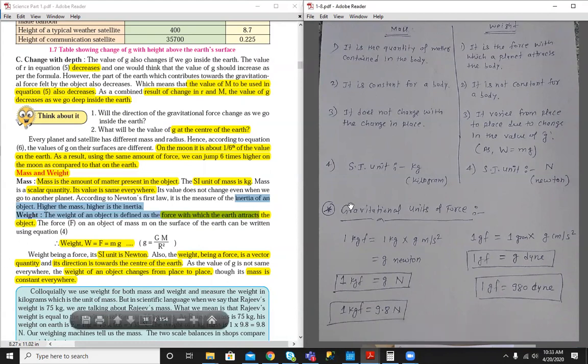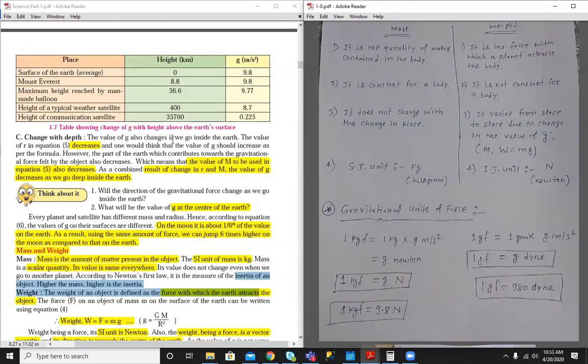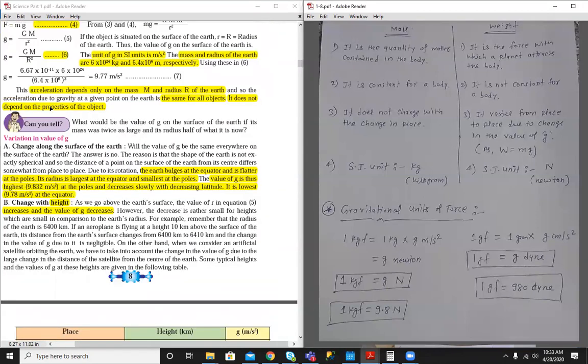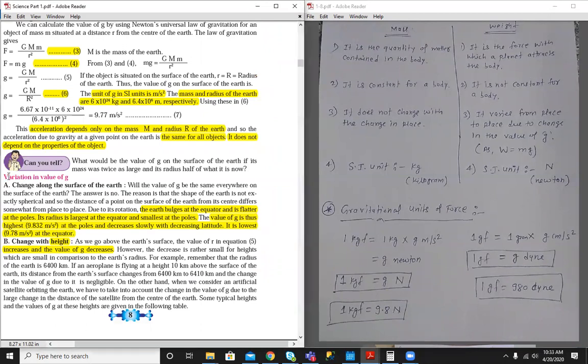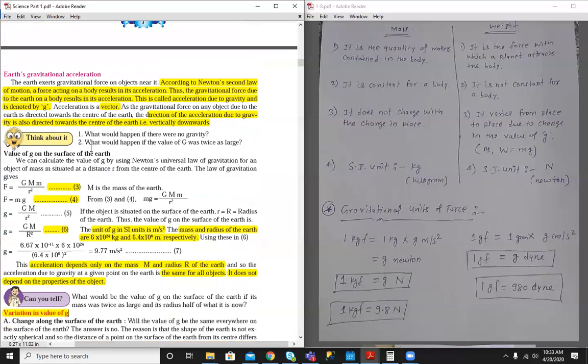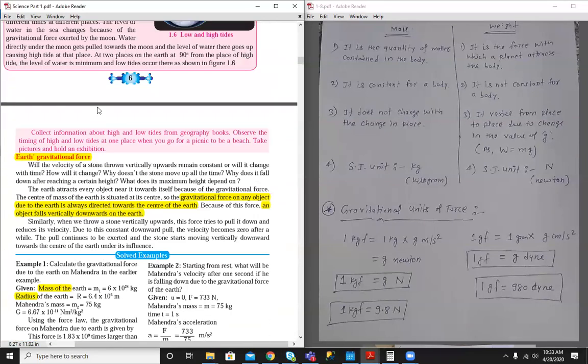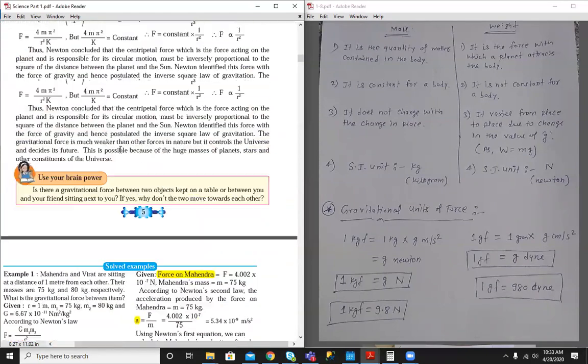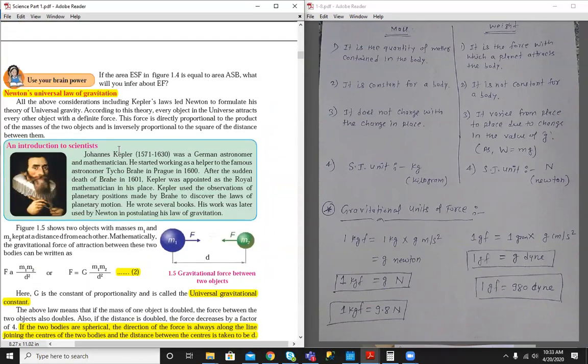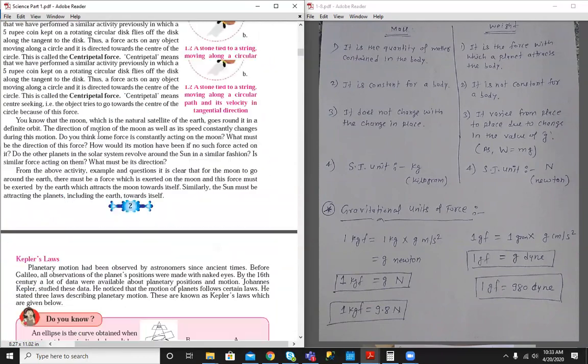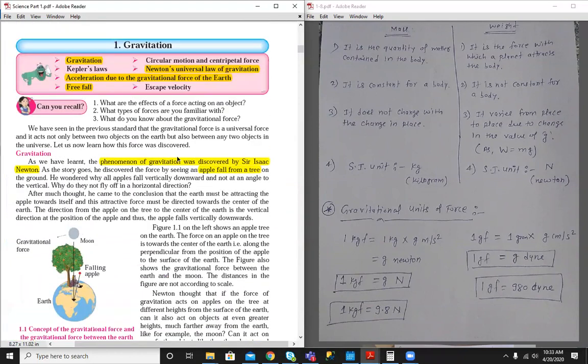Okay, so for today, the topics we have covered are this mass and weight topic, variation in the value of g on the surface of Earth, along height and along depth, Earth's gravitational acceleration, Earth's gravitational force, and Newton's universal law of gravitation and introduction. What is gravitation? Okay, and then let's see some problems.